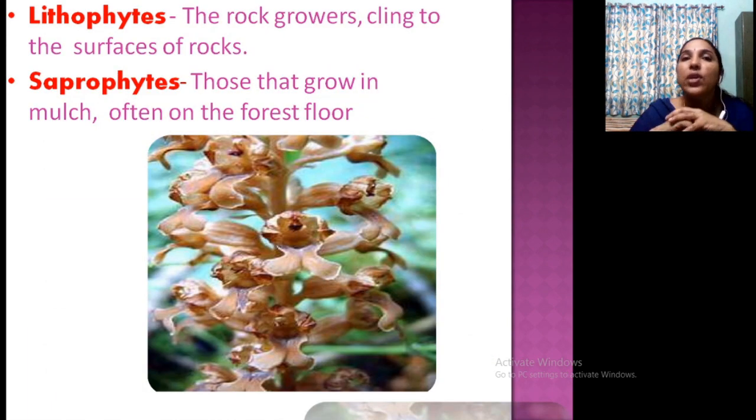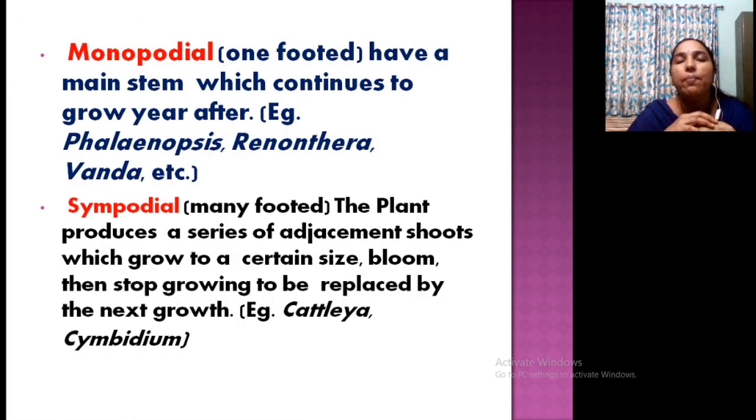Now lithophytes, these are the orchids growing on the surface of rocks. Saprophytes are the orchids growing on mulch, forest floor, debris and so on. So there are 4 categories based on habitat: epiphytes, terrestrial, lithophytes and saprophytes. Clear?